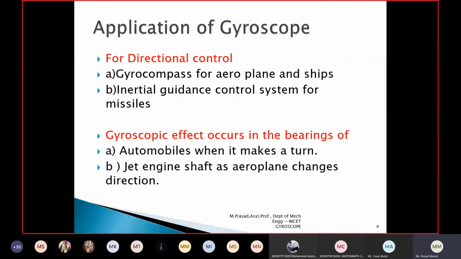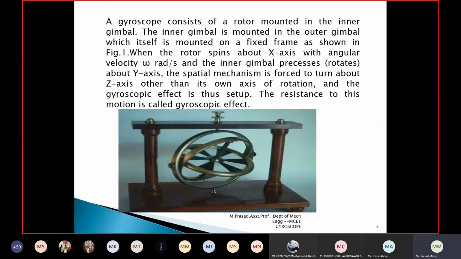Similarly, this gyroscopic effect occurs in aeroplanes while changing direction. This is the application of the gyroscope. One is for directional control, where a gyro compass is used in aeroplanes and ships to show their path. Similarly, in missiles also to show the path. Next, the gyroscopic effect occurs while taking a turn for two-wheelers or four-wheelers, and in the shaft of a jet engine while changing direction. These are the applications of the gyroscope.